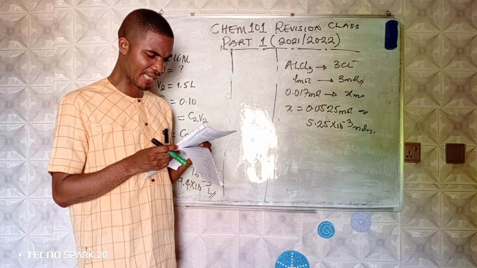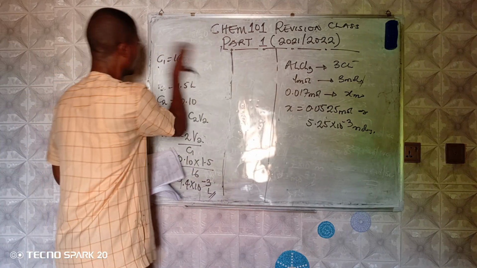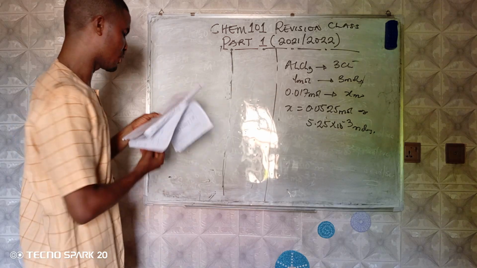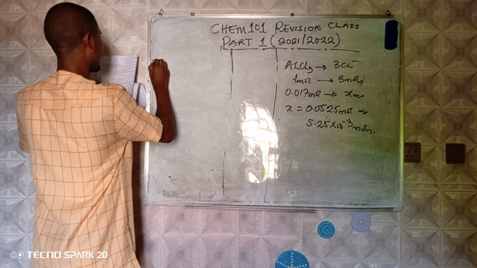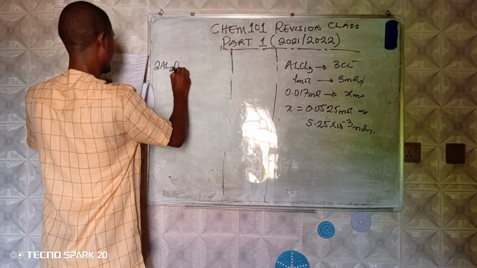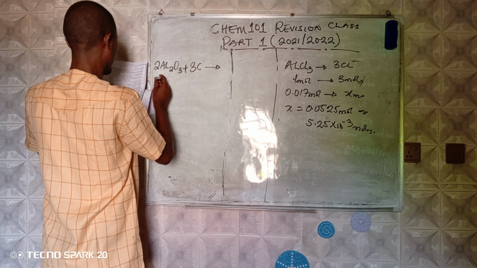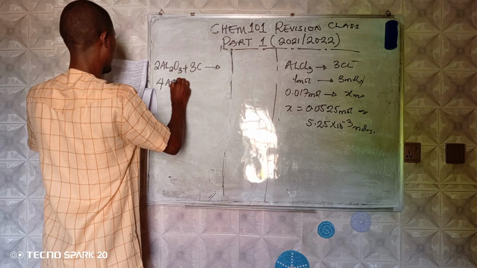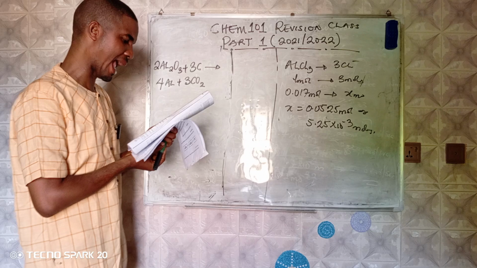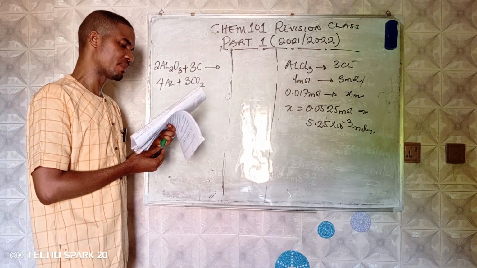Aluminium oxide reacts with carbon to form aluminum metal and CO2 according to the equation below. Look at the equation they gave us here: 2Al2O3 plus 3C gives 4Al plus 3CO2. The question says, how many grams of aluminum metal are formed from 408 grams of aluminum oxide?